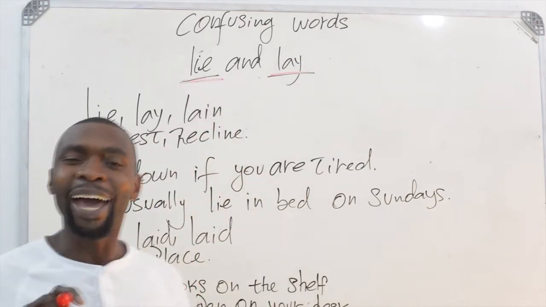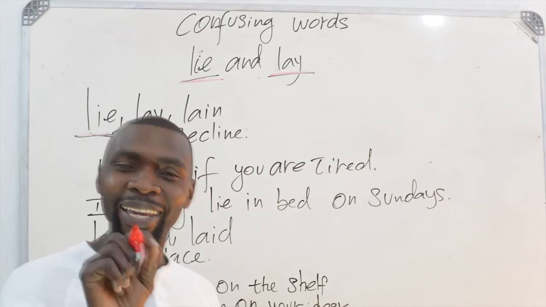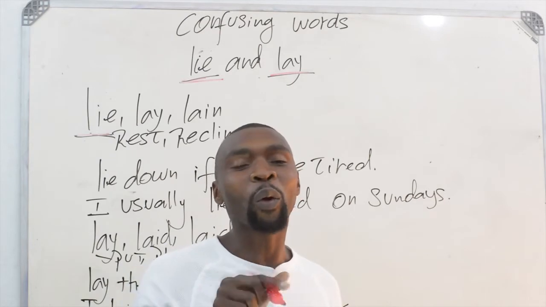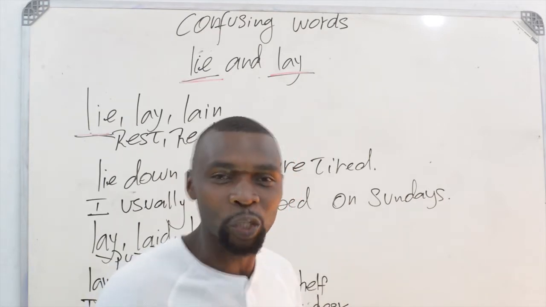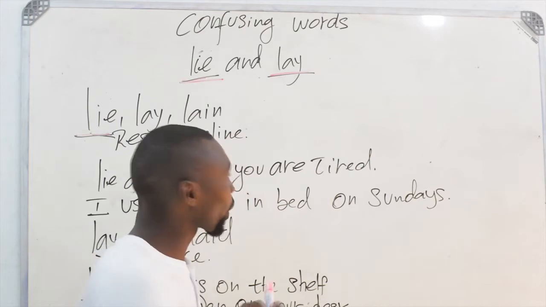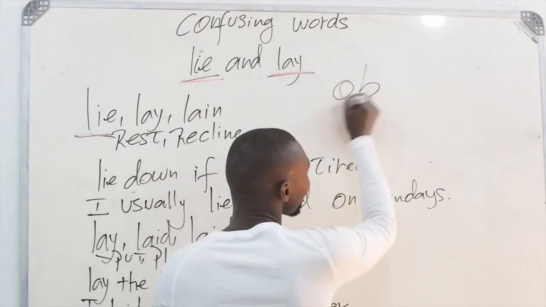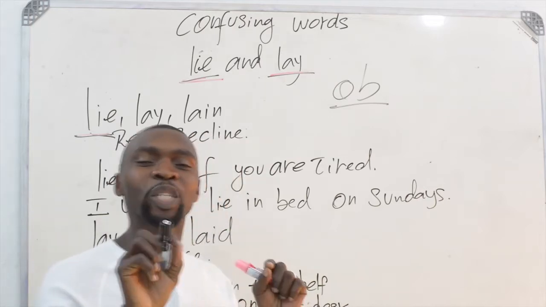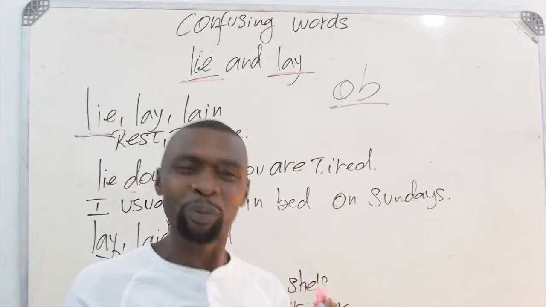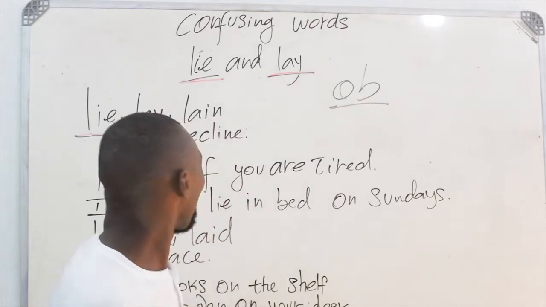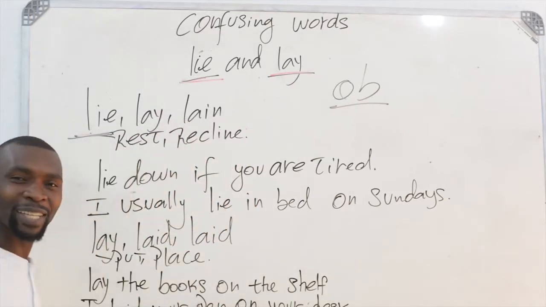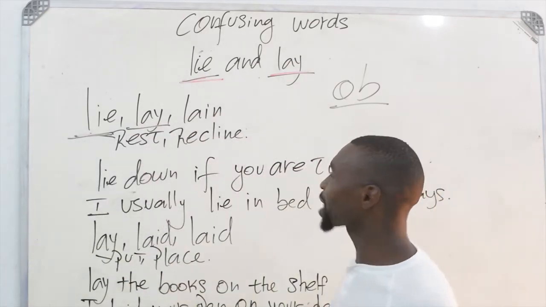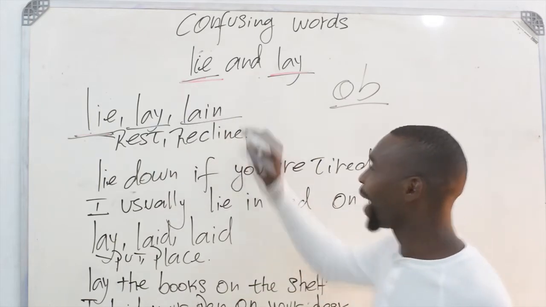lie is an intransitive verb. An intransitive verb is a verb that does not require a direct object. So that's what we call an intransitive verb. And let's come to the parts of lie. Well, we have here lie in the present simple, then we have lay in the past simple, then in the past participle we have lain.